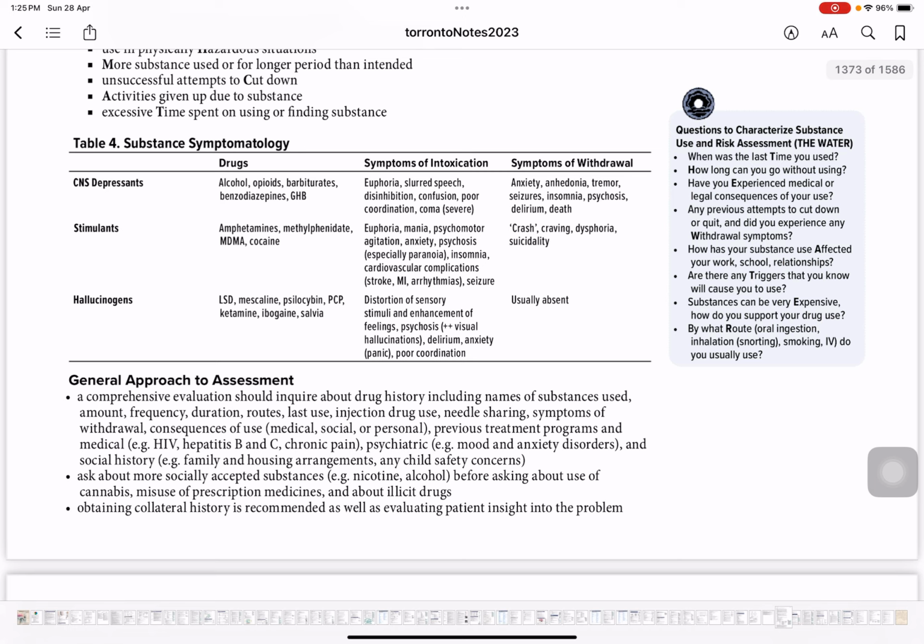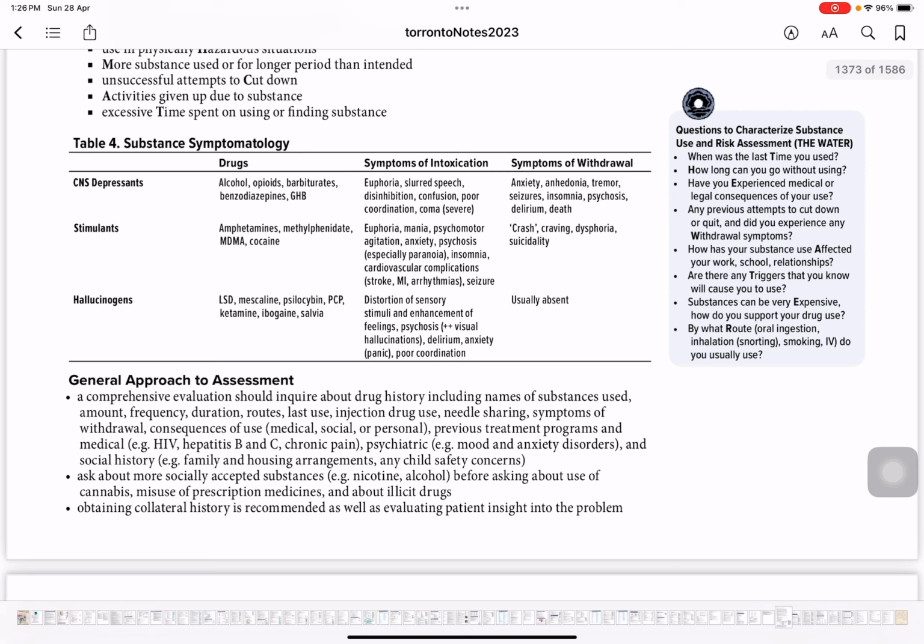So hallucinogens would cause you to have hallucinations, poor coordination, and not be within yourself, right? Distortion of sensory stimuli, enhancement of feeling, psychosis, visual hallucinations, anxiety, and poor coordination. If you do not get hallucinogens, what withdrawal symptoms will you have? Usually absent, nothing. You wouldn't have anything, right? So that's how the substance symptomology is.